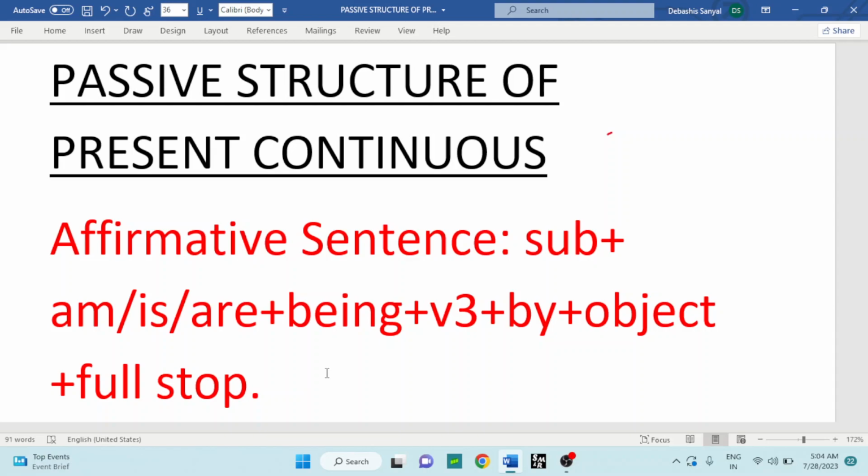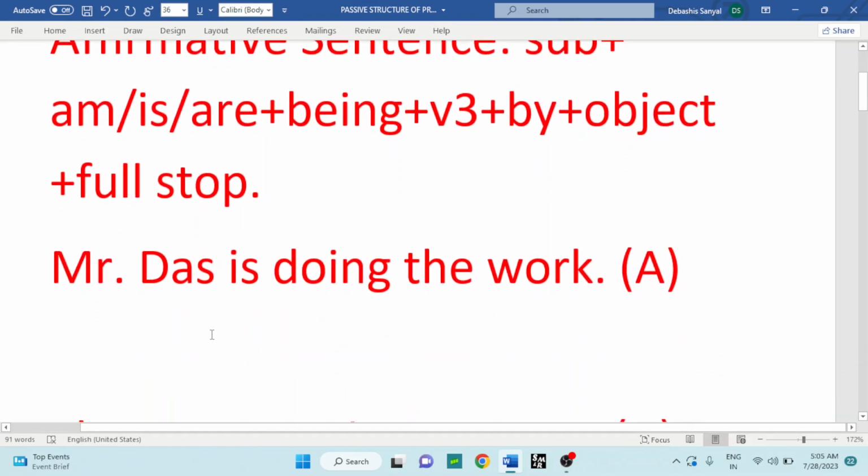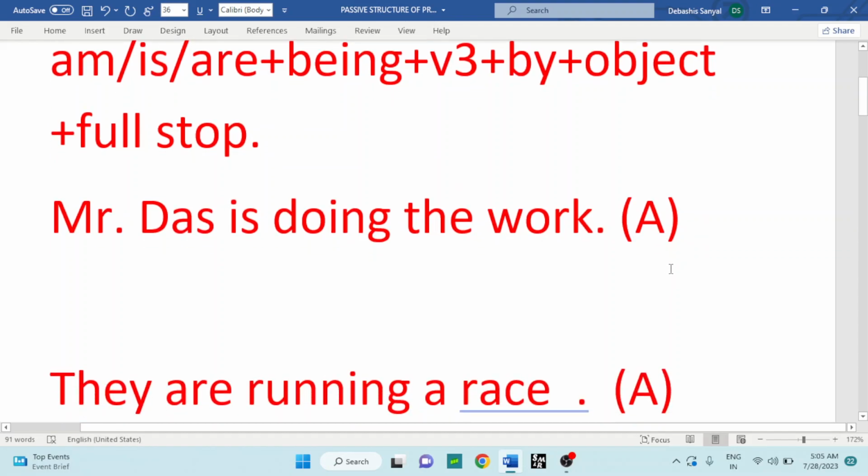And remember, we have to use the third form of verb always, then it will be followed by object, and at the end of the passive voice there will be a full stop.